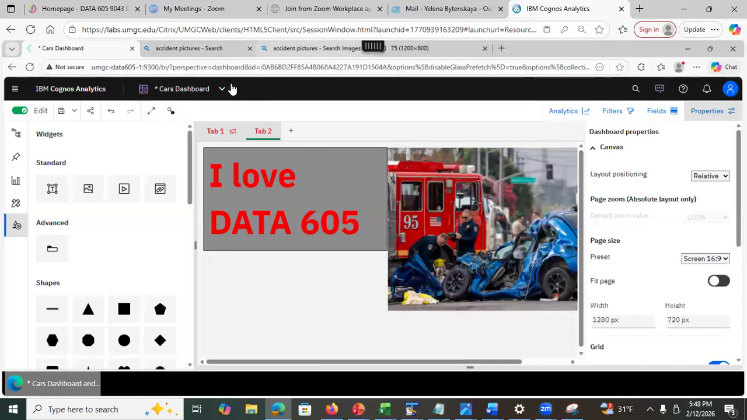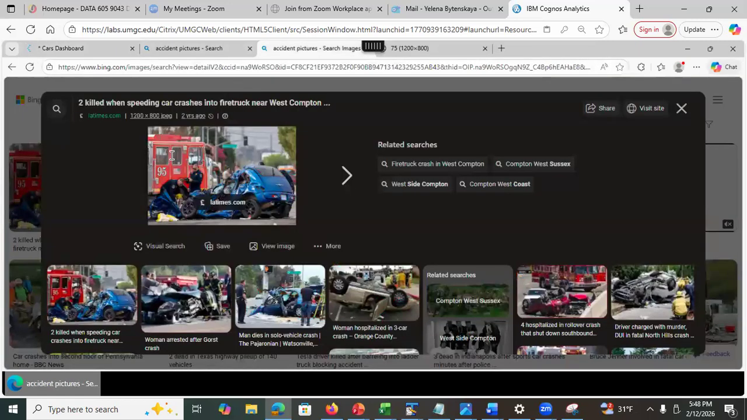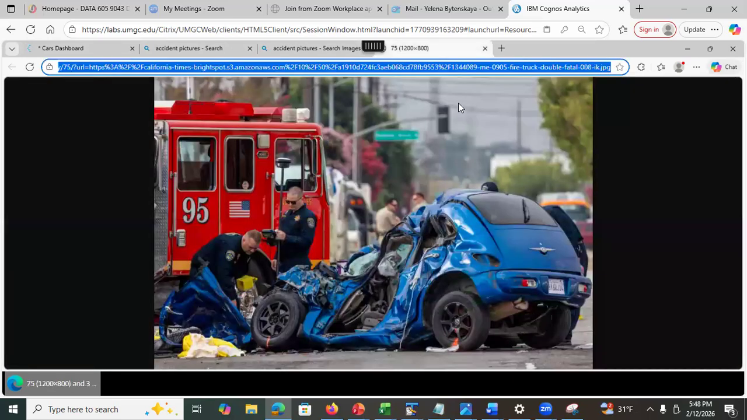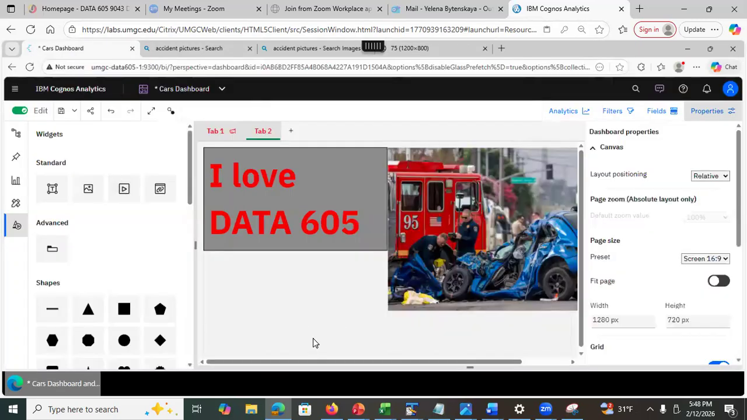So I just did a search for the image, then I clicked on the image and I right clicked and I selected to open it in a new tab, right? It's here. And then I just copied this URL. That's it. So you cannot copy and paste the picture, but the picture must be on the web and you need to specify its URL. All right.